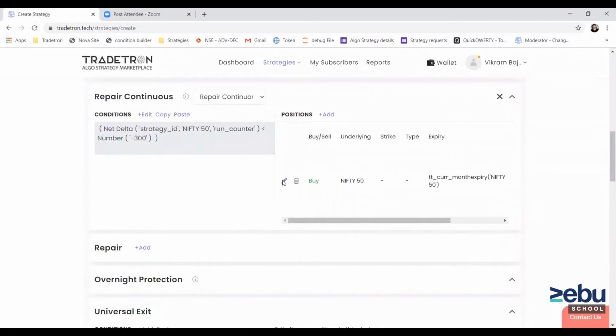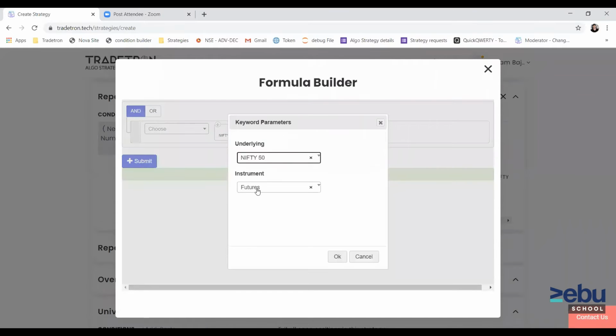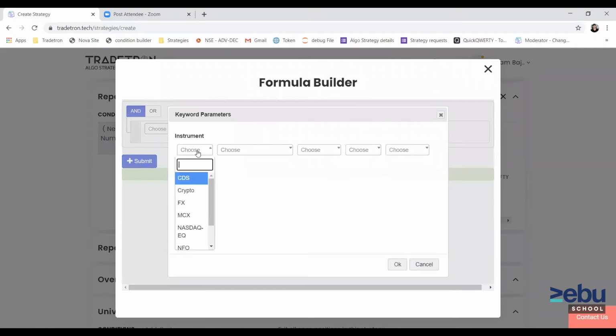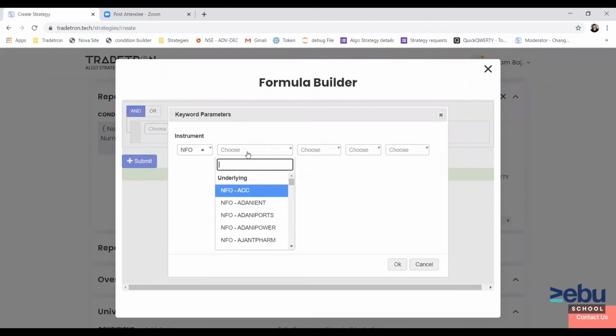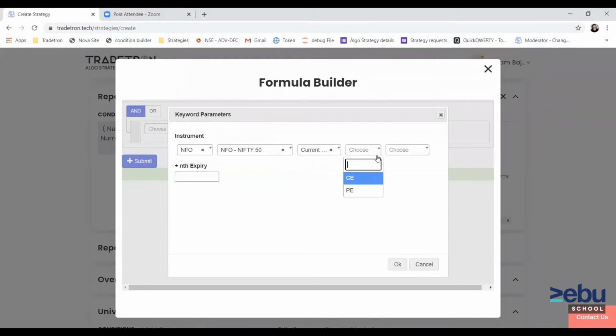And why is this denominator, or this second parameter, there? Let's say I want to make the positions delta neutral with an ATM option. I can do that as well. If I want to make the positions delta neutral using the call or put, so if I want to buy calls to make the positions delta neutral, then I can select Nifty 50 with current month, call, and strike.